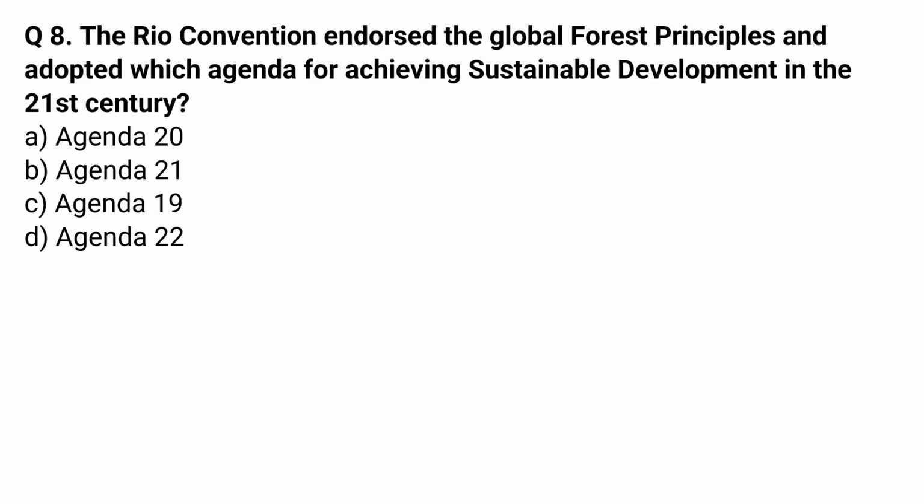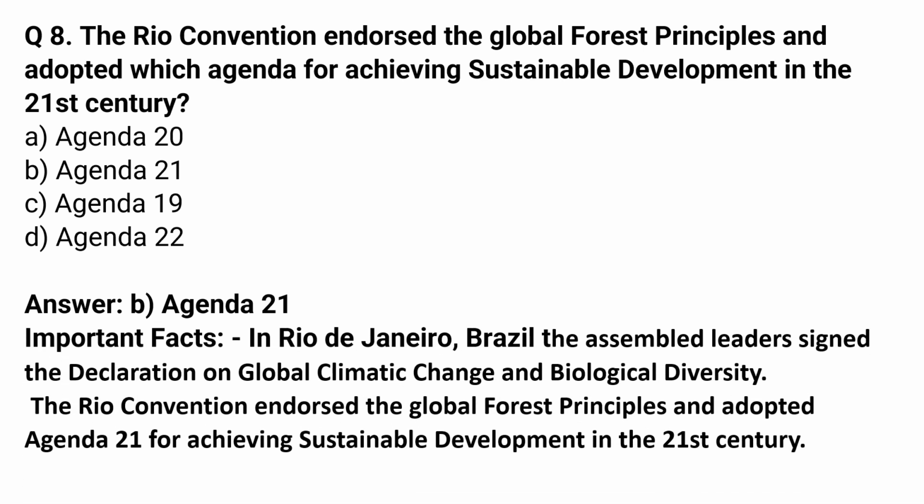The Rio Convention endorsed the Global Forest Principles and adopted which agenda for achieving sustainable development in the 21st century? The correct option is Agenda 21. Let us see what it is. In Rio de Janeiro, Brazil, the assembled leaders signed the Declaration on Global Climatic Change and Biological Diversity. The Rio Convention endorsed the Global Forest Principles and adopted Agenda 21 for achieving sustainable development in the 21st century.